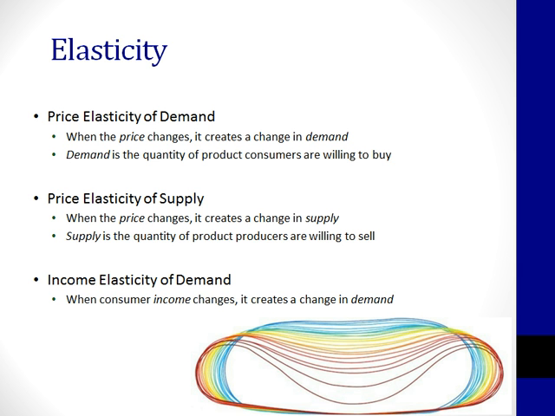One type of elasticity you may not be familiar with is income elasticity of demand. This refers to what happens to demand when consumer incomes change. As our incomes go up, our demand for certain products will go either up or down depending on the specific product. For each of these types of elasticities, force is applied in the form of price or income, and the deformation that takes place is in the form of supply or demand. So again, think about the analogy of the rubber band. As we apply force to the rubber band, we stretch it, we deform it.